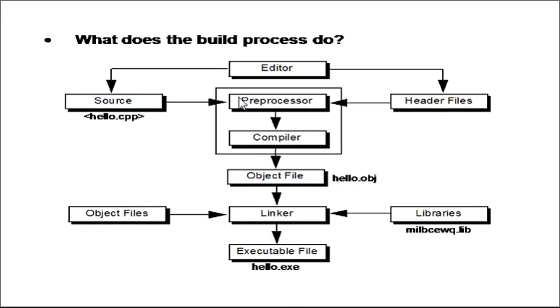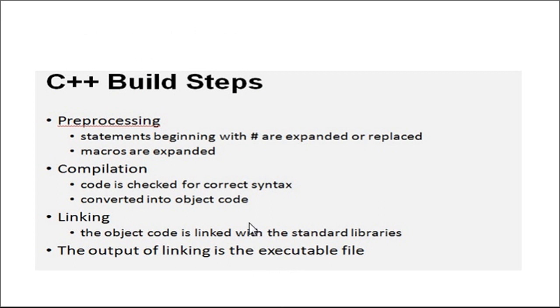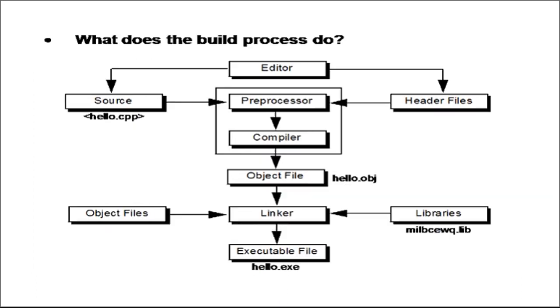The first step is the preprocessor. Whatever your source code is, that source code is preprocessed, because in every program we write hash include, let's say iostream.h, and that file is expanded. The next stage is the compiler. The purpose of the compiler is to check for syntactical errors, and the compilation stage also converts your source code into object code or machine code.